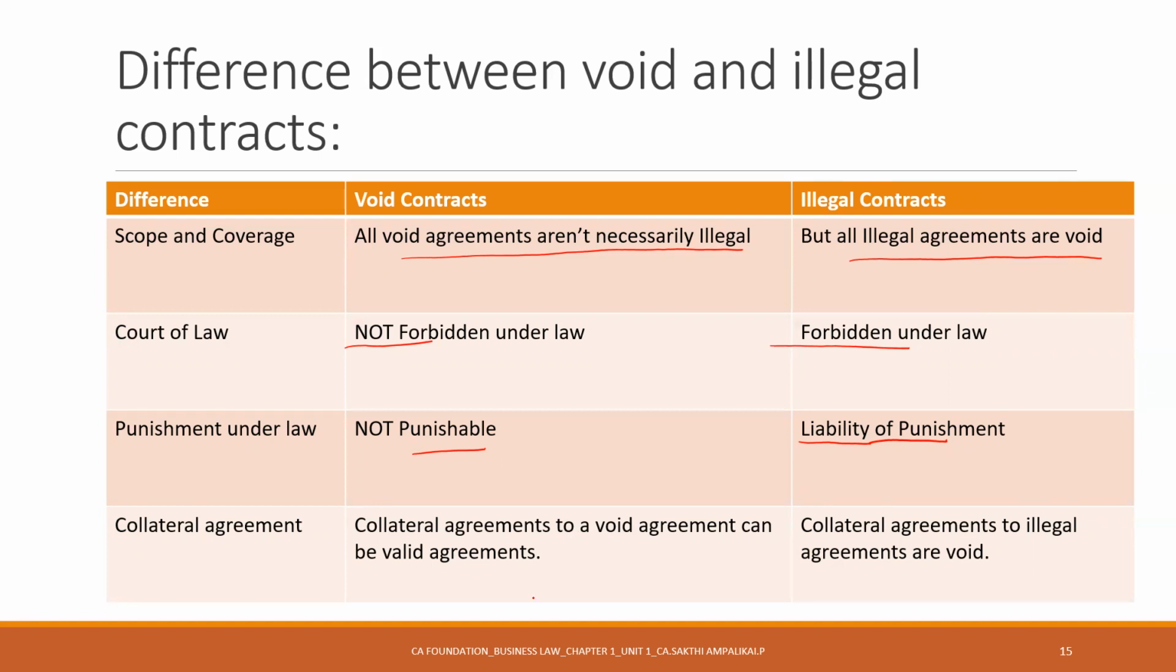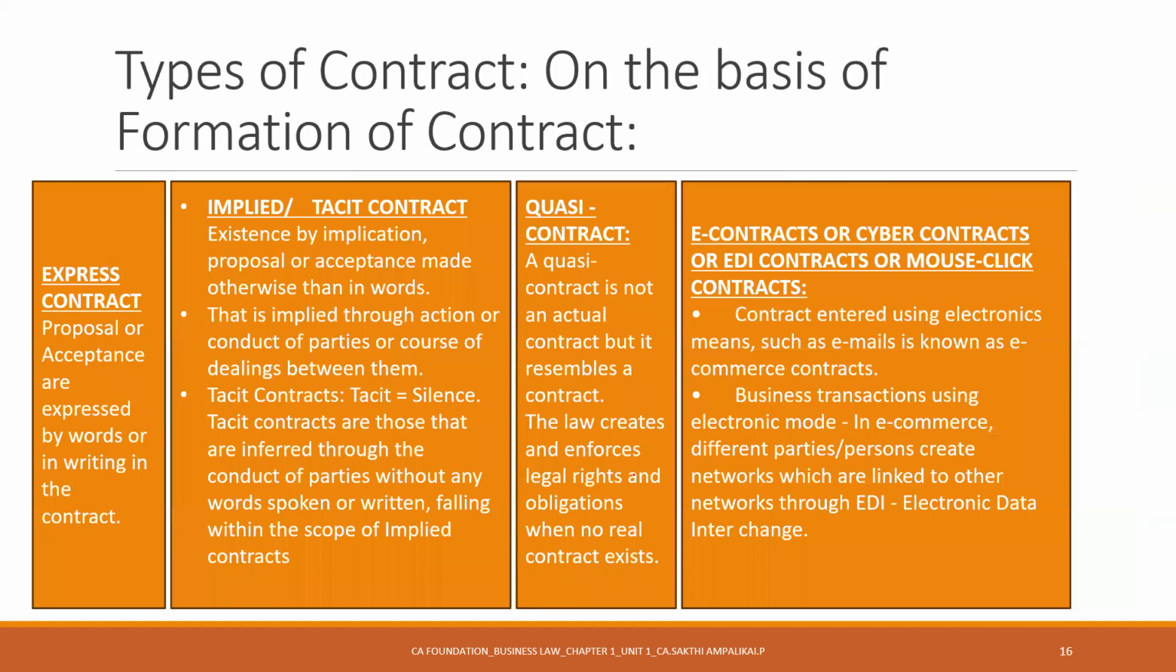Any collateral contract along with the main contract which is illegal is considered to be illegal and void. Okay. Types of contract on the basis of formation. This is very simple. What is an express contract? You expressly say what the proposal is, what the acceptance is, and it is clearly given in writing.